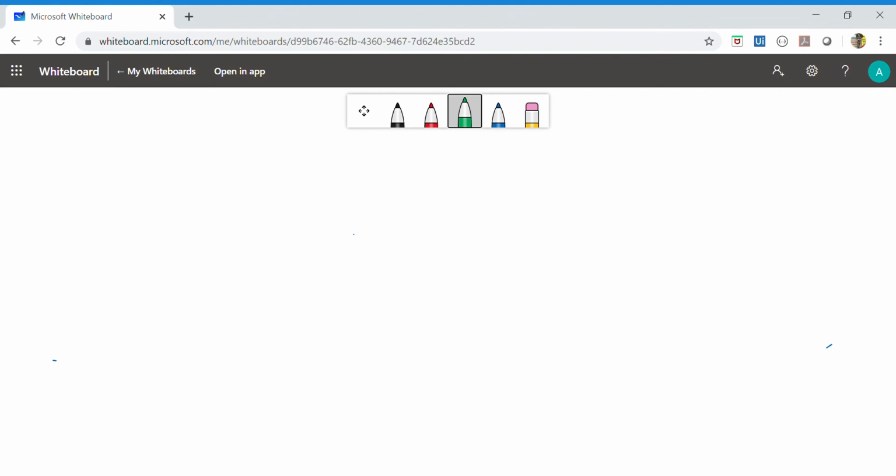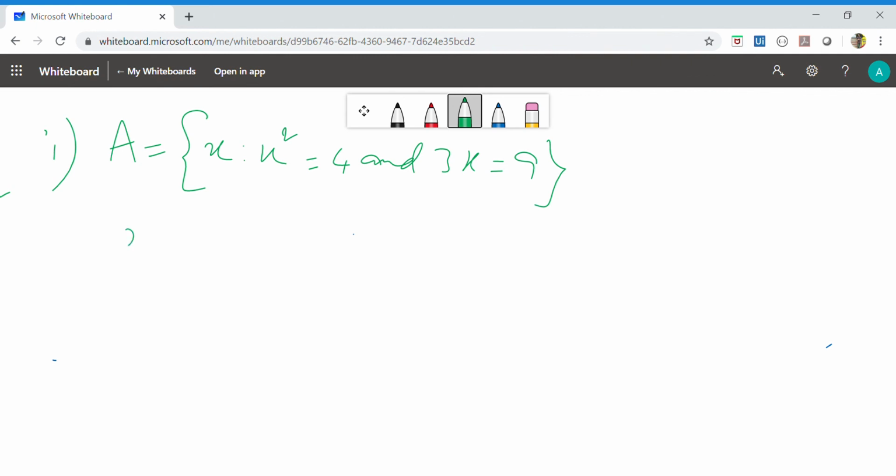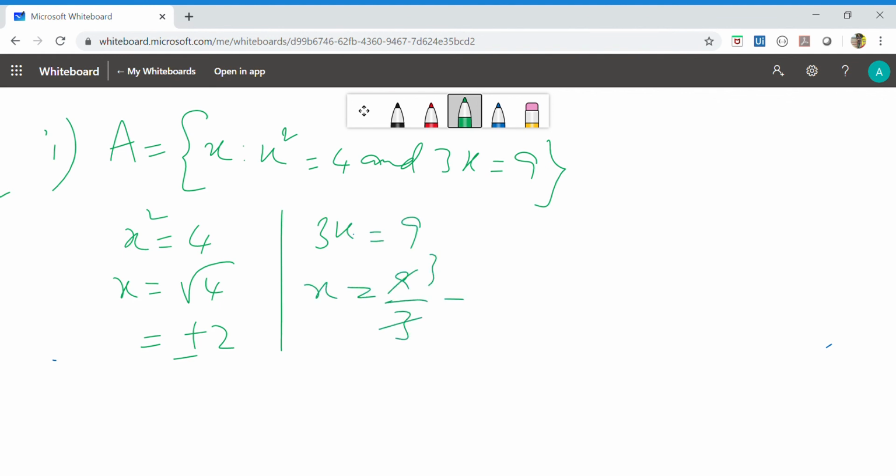And next, try this, first one. Which of the following sets are empty? Justify your answer. So A is equal to the set {x such that x square is equal to 4 and 3x is equal to 9}. So x square is equal to 4 means x is equal to root 4, that is equal to plus or minus 2. x can take either 2 or minus 2. And 3x is equal to 9 means x will be 9 by 3, which is nothing but 3. So x is a number which will take 3. So here you are getting plus or minus 2, and here you are getting plus 3.